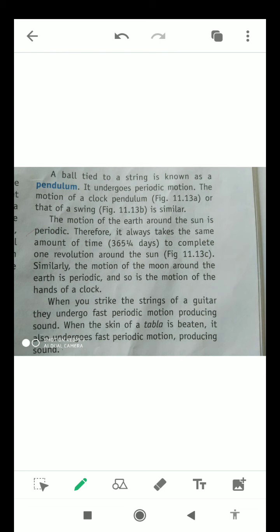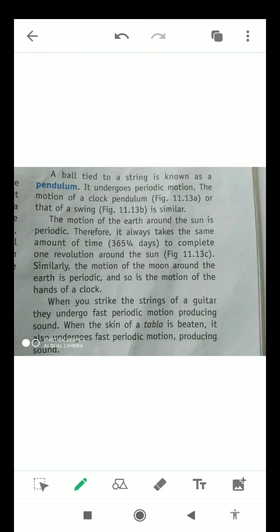A ball tied to a string is known as a pendulum. It undergoes periodic motion. So this is also another example of periodic motion. The motion of a clock pendulum or that of a swing is also similar, which I will show you in the next slide. The motion of the earth around the sun is also periodic motion. Therefore, it always takes the same amount of time to complete one revolution around the sun. That is also given in the figure.